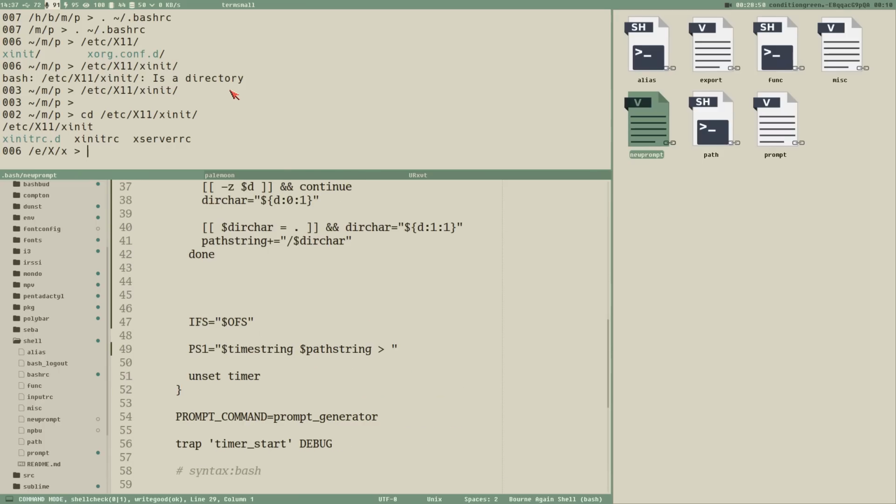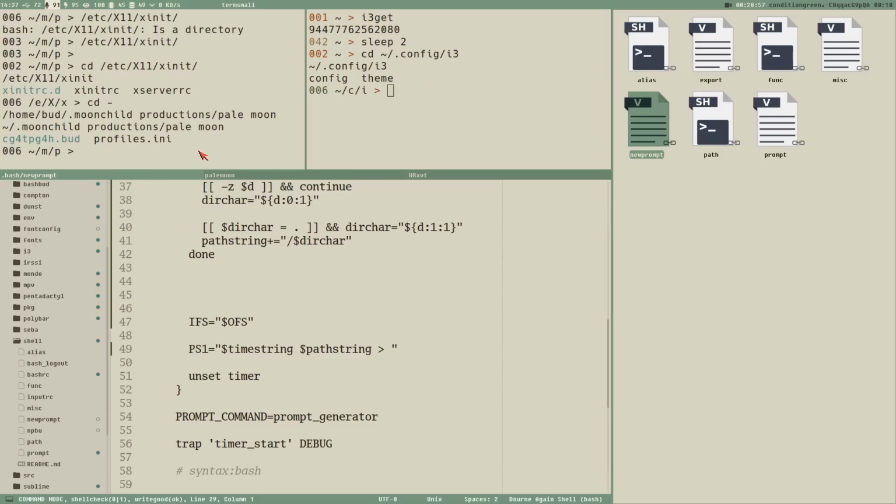And now we can compare it here with our other string here. Let's go back to that Moonchild productions directory. We can see tilde MP. If I go to this directory here in my old prompt, home moonchild pale moon, you will see that I had an error in my script here. So here I actually did split on space, so I get a 4 element long, and this is really bad.